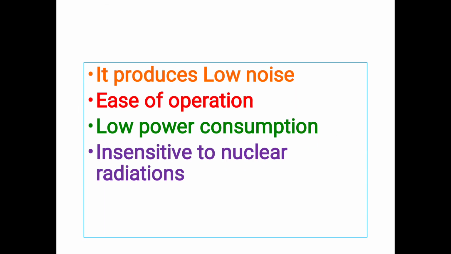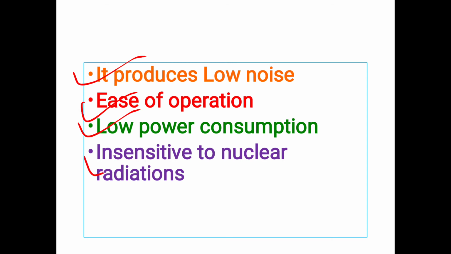The next advantage is that the tunnel diode produces very little noise. So it is also one of the advantages because we require less noise only. The tunnel diode is very easy to operate. It can be easily operated and handled. And the tunnel diode is a very low power consumption device. It means it will consume very little power. So even if we apply a very small voltage, it can still be operated.